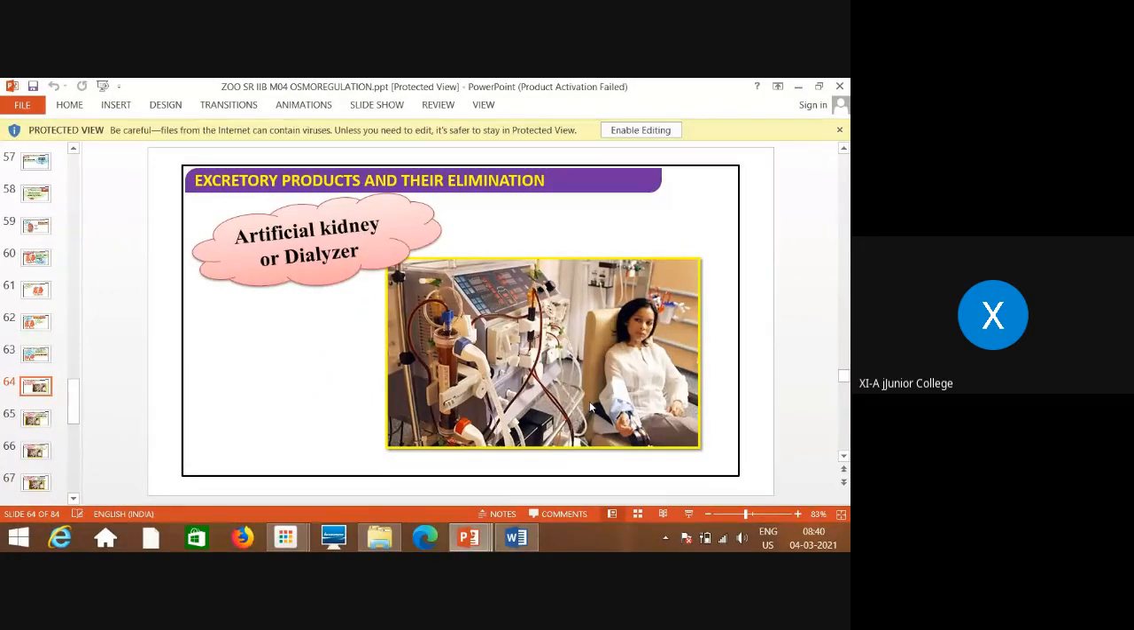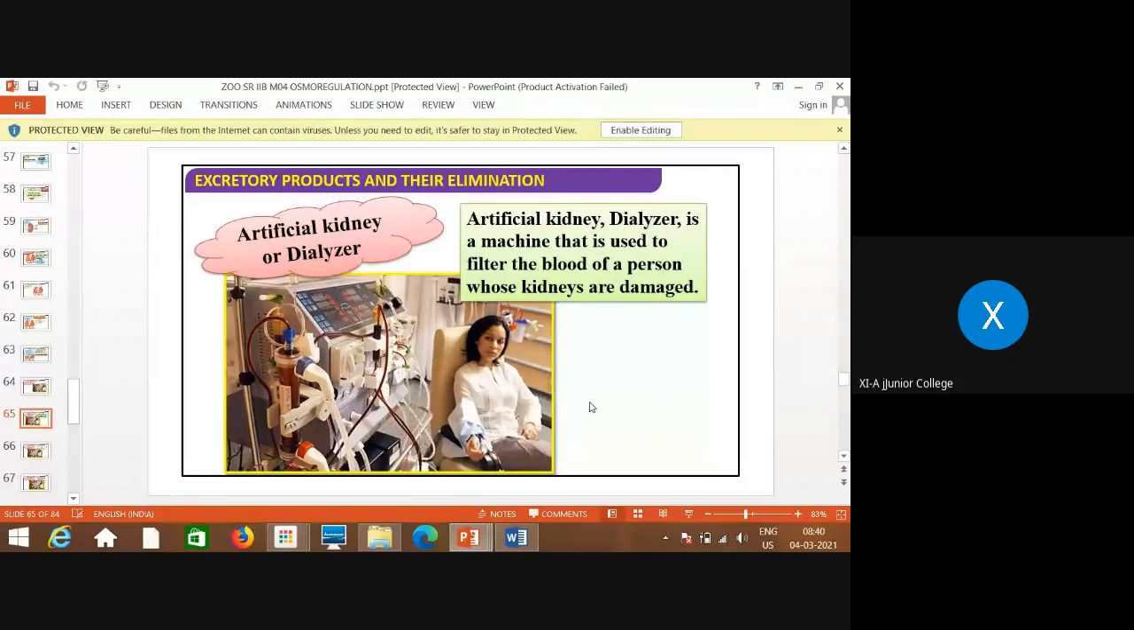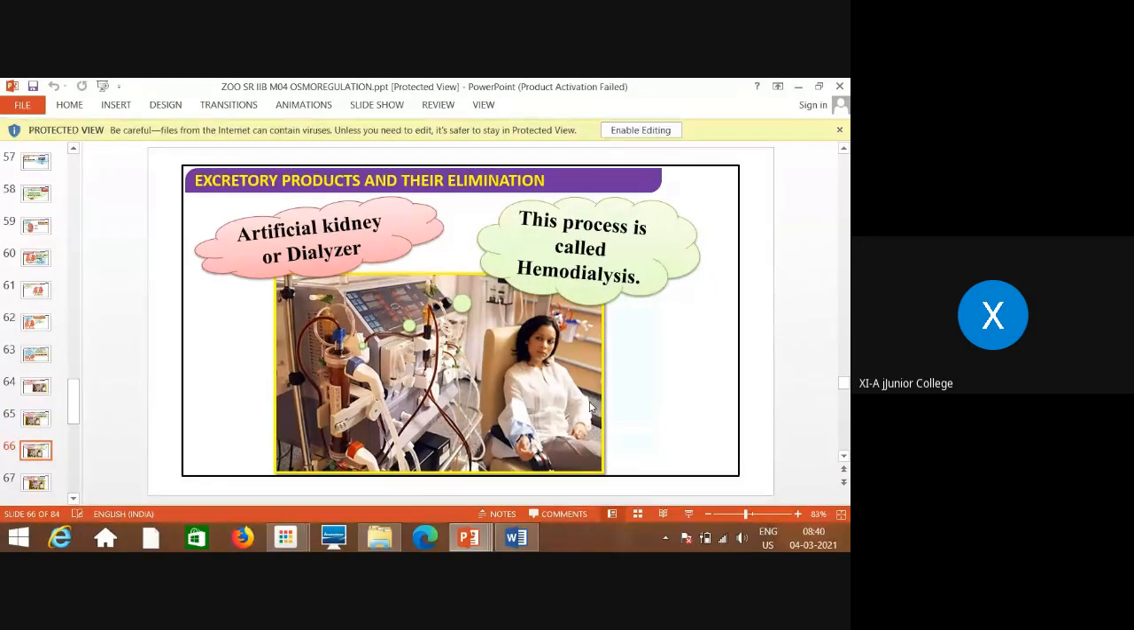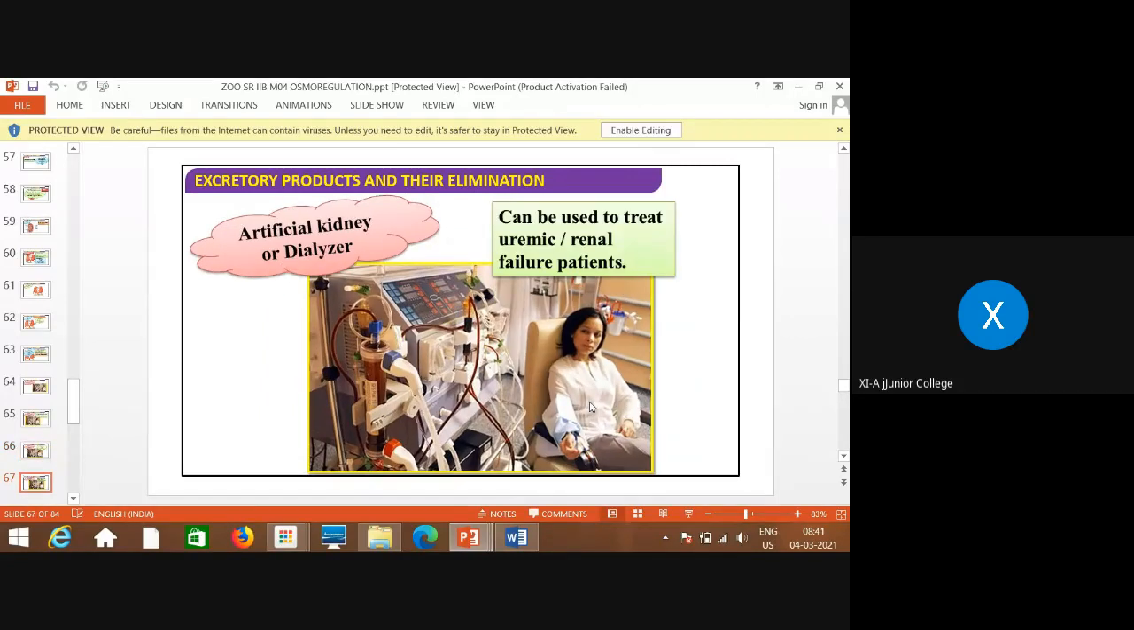Now, artificial kidney or dialyzer. The next one. What does it mean? Artificial kidney or dialyzer is a machine that is used to filter the blood of a person whose kidneys are damaged. That means the main function of kidney, that is ultrafiltration, removing the waste, is not done properly. Then in that case, artificial kidney, which is called as dialyzer, is used, and this process is called as hemodialysis. Artificial kidney or dialyzer can be used to treat uremic or renal failure patients.